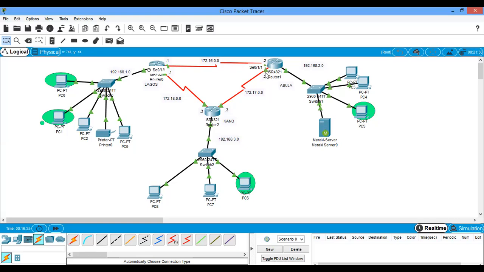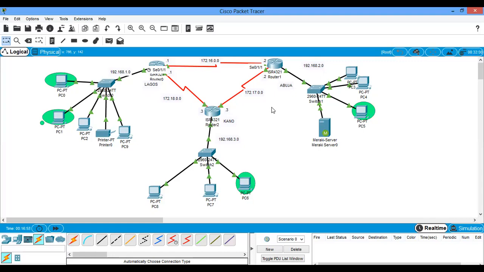That interface will see it as inbound because it's coming in. But if the packet has entered the router and wants to exit, the interface that is exiting it will see the packet as outbound.